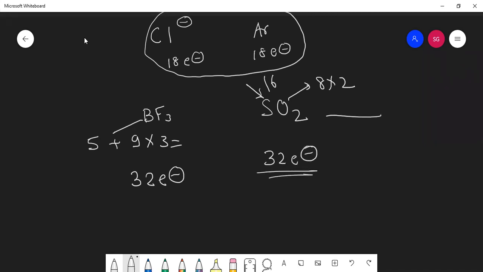So it can be a molecule, an atom, or an ion. Ion means some charge on it. Molecule means 2 or more elements come together, and atom means it can be a single element. Understood? Most of the time, students, I think 2 to 3 times this question is asked in the NEET exam as well as the JEE exam: which of the following are isoelectronic to each other? Will you be able to tell it within 30 seconds?